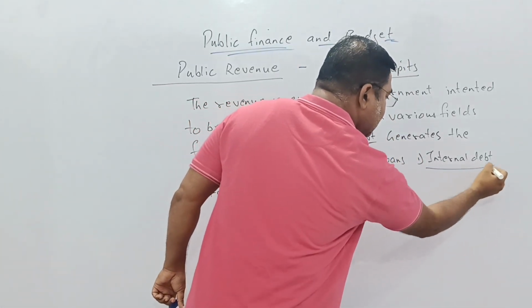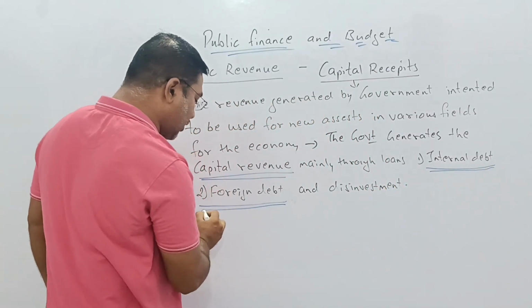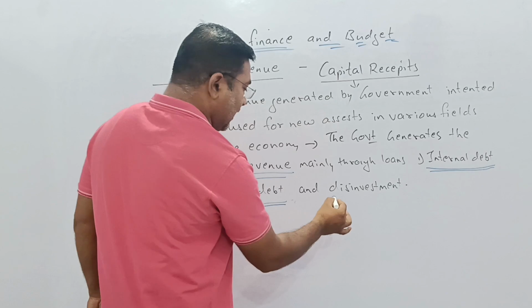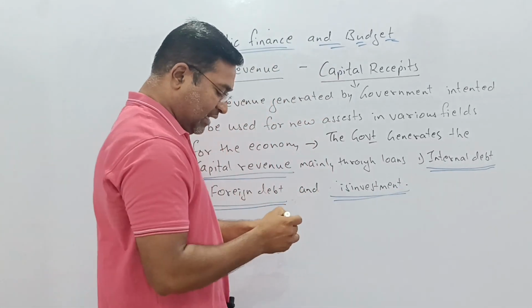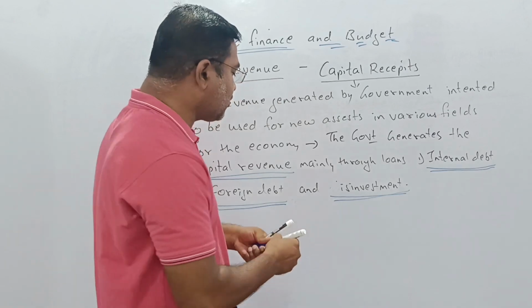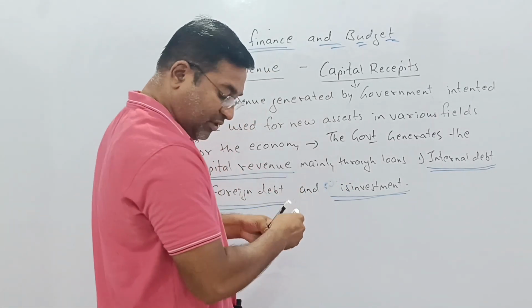In what form is the loan generated? One is called internal debt, another is called foreign or external debt, and another is disinvestment. These are the different sources of collecting capital revenue.